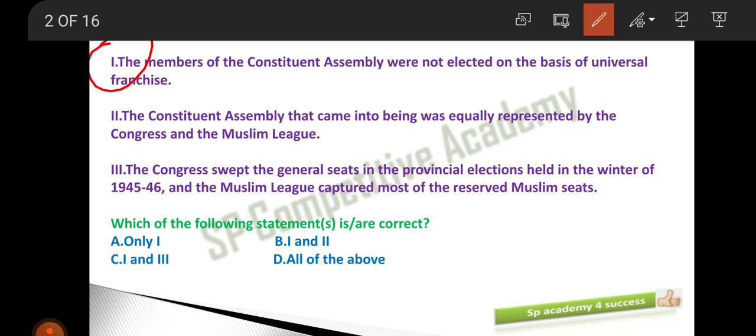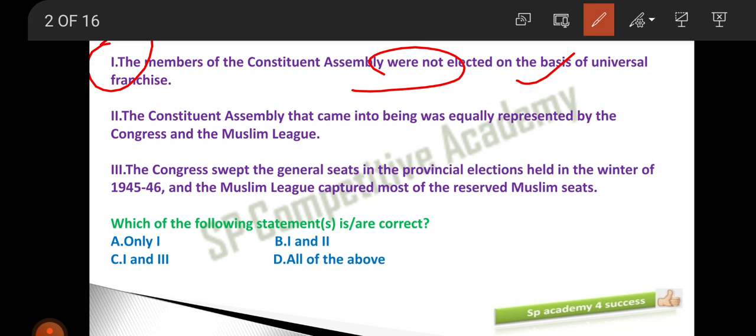See the first statement: the members of the Constituent Assembly were not elected on the basis of universal franchise. Yes, they were not elected on the basis of the election system or the voting system. So that's the first point, it is right.